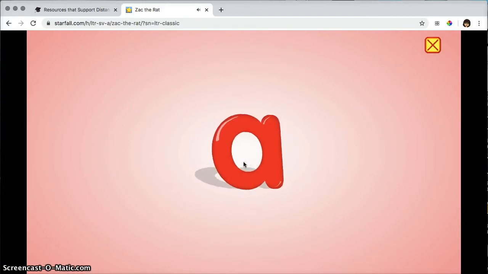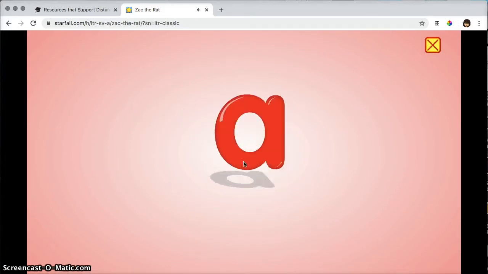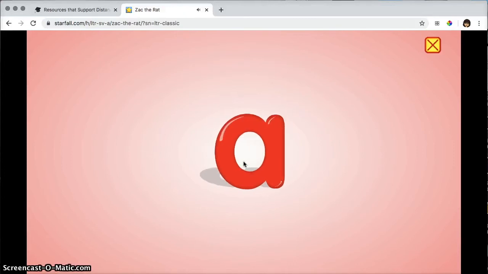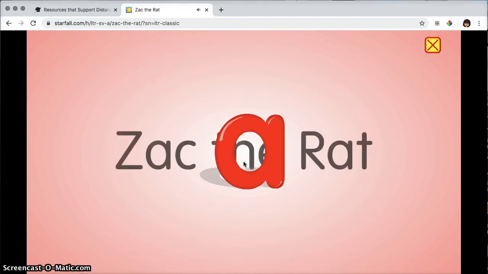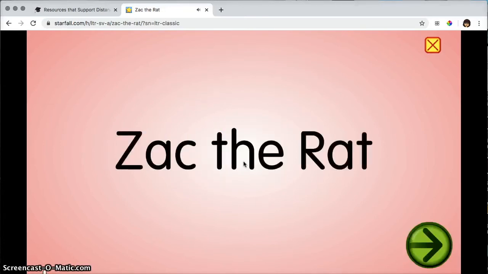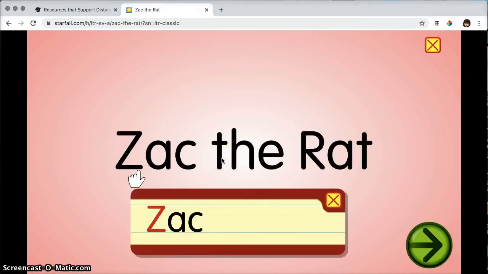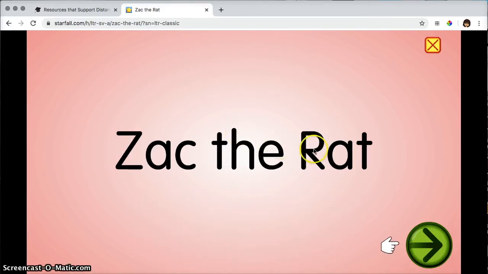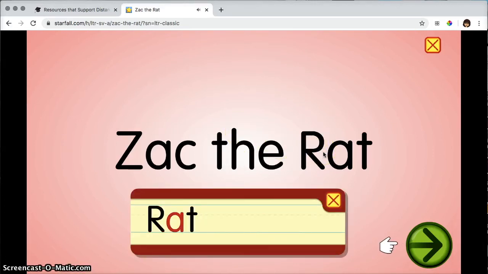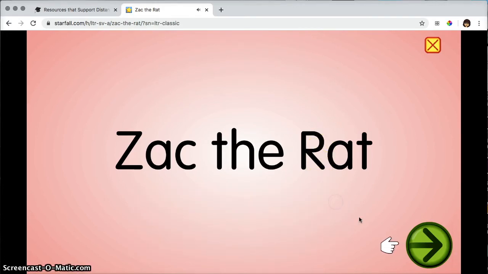Listen to the short A sound. Short A makes this kind of sound. Z, Zach. So anytime a student would click on one of the words, it will sound it out for them. At, rat. And then they can page through and read the story.